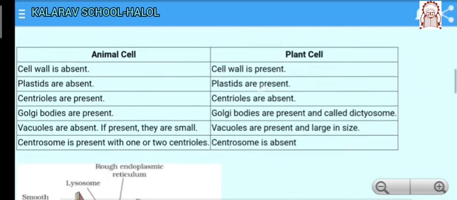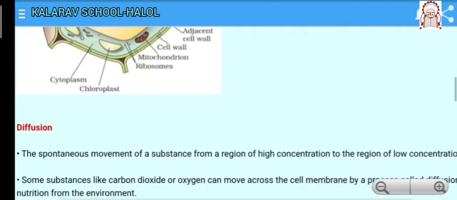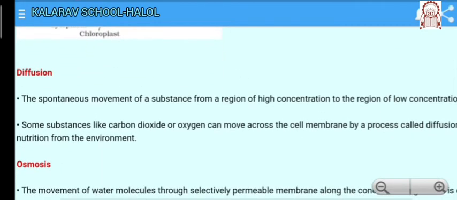Now we will discuss some topics. Before studying the cell organelles, that is plasma membrane, nucleus, cytoplasm, Golgi apparatus, mitochondria, firstly we have to learn some terms which are very important before going further. First is diffusion.